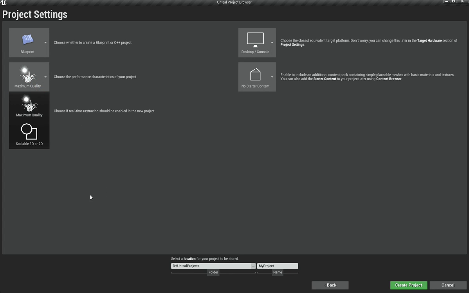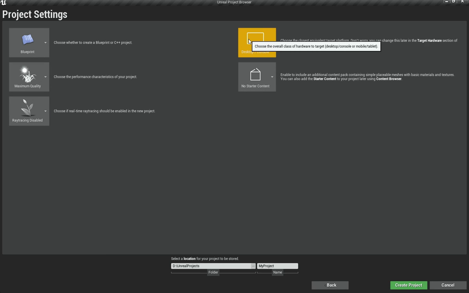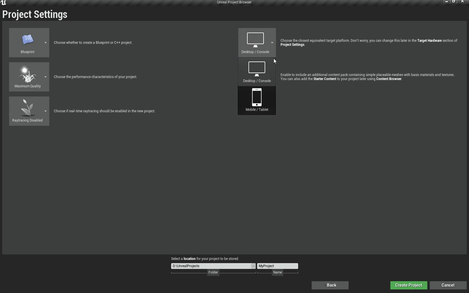And this is the quality. We can use maximum quality, but if you want to make a mobile game or something, just choose scalable. We are going to go maximum quality. As far as ray tracing, just keep it disabled, but if you want to enable it, then it's up to you. And as far as this is concerned, you can just choose whether you want desktop or console or mobile or tablet.